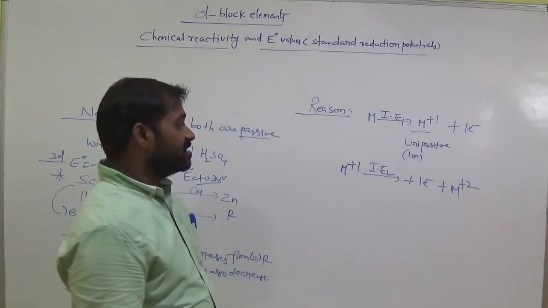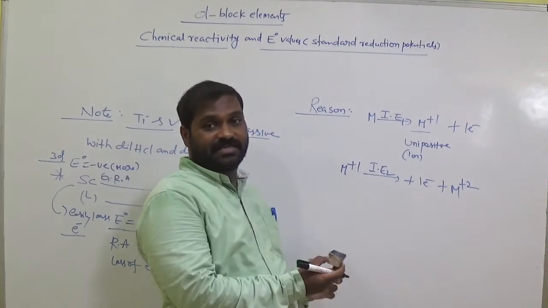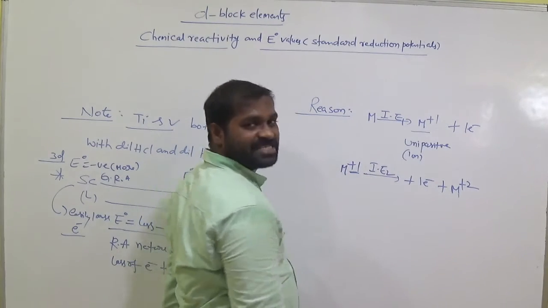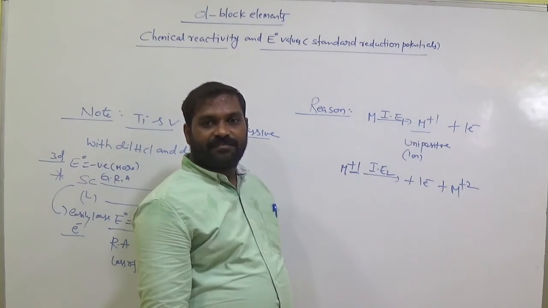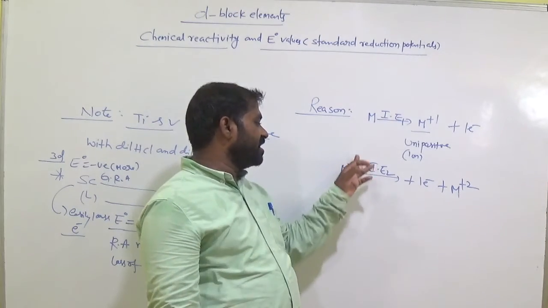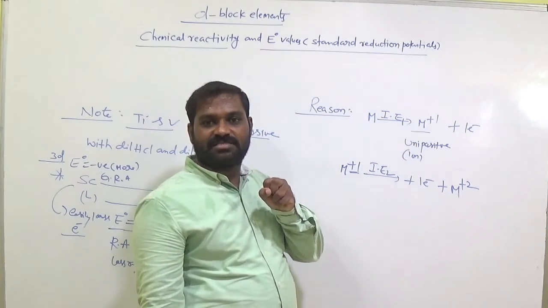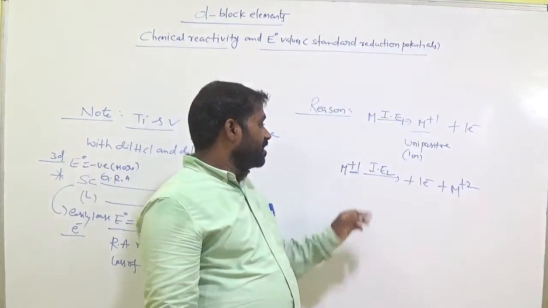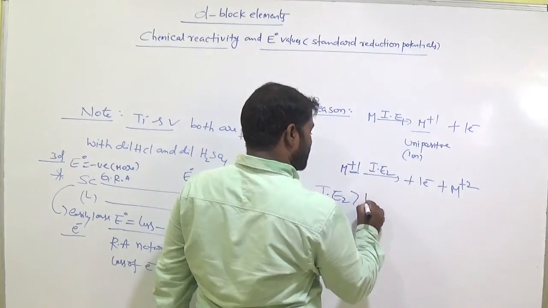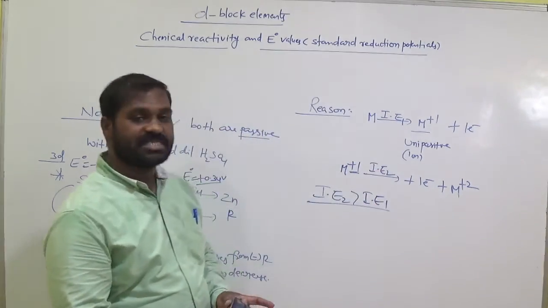So the removal of an electron from this unipositive ion is very difficult. Very difficult means, what is the effective nuclear charge? Plus 1. So while we are removing the electron, the effective nuclear charge also increases, am I right? Then nuclear attraction on the outermost electrons is very strong. Clear? So you know already second ionization energy is greater than first ionization energy.